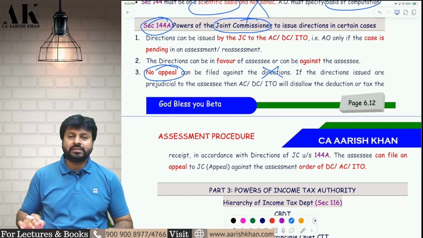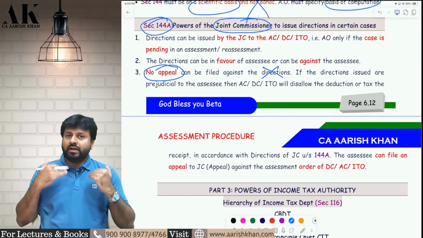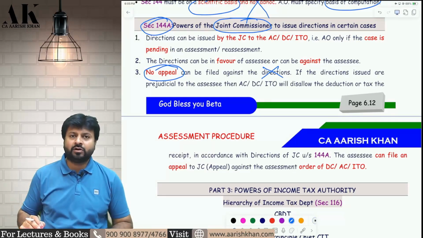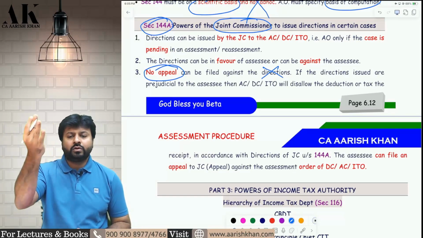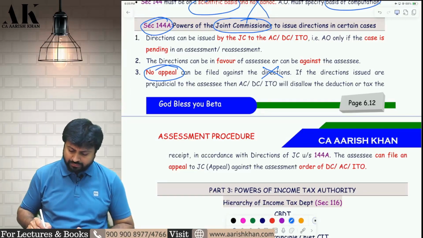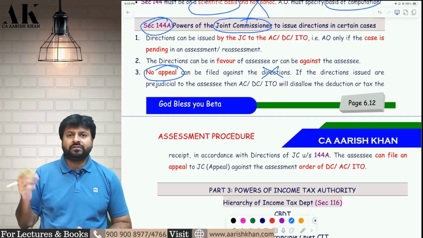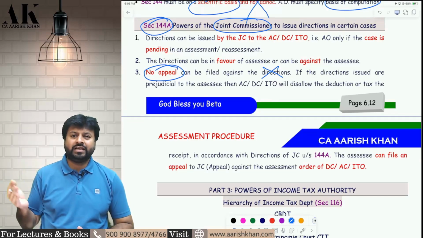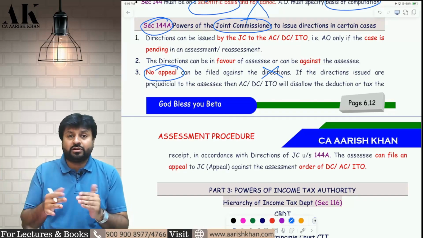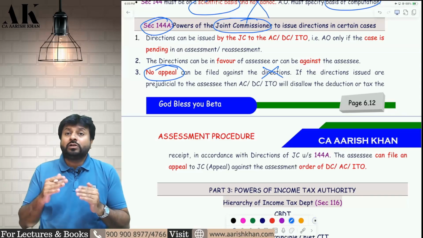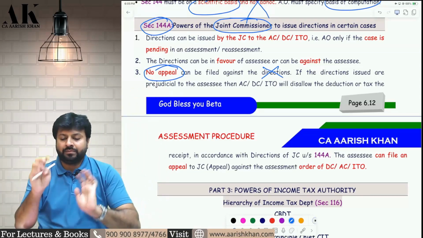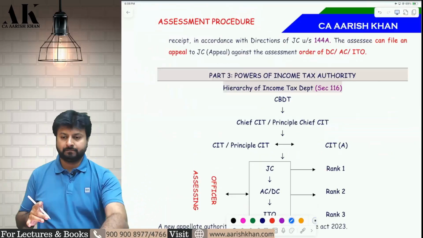What you can do as an assessee: whatever he tells the AO, the AO will ultimately follow it, because for the AO it is binding. Once the AO passes the final assessment order, after that if you want to appeal, you can go and appeal to the higher authority, whichever is the higher authority in your case. Okay, that is CIT appeal, Joint Commissioner appeal, whatever it is. But you cannot directly appeal the directions of the Joint Commissioner over here. You have to appeal at a later stage, when the final assessment is done. At that time you can go and appeal. I hope it is clear to all of you.